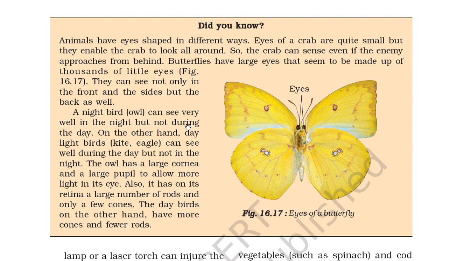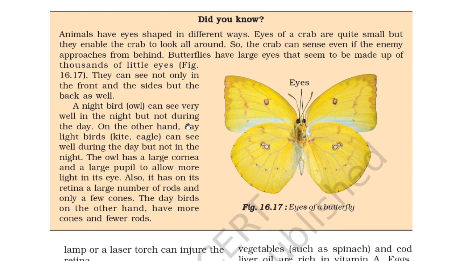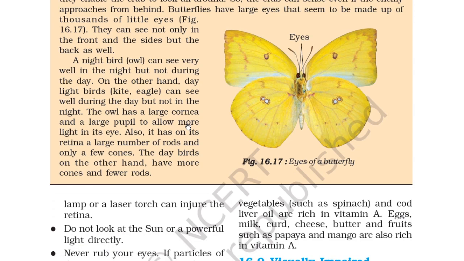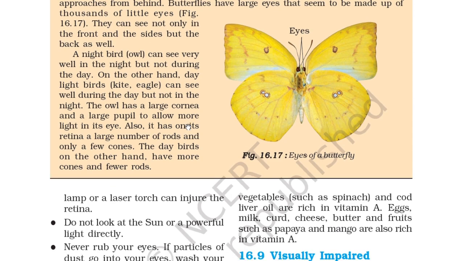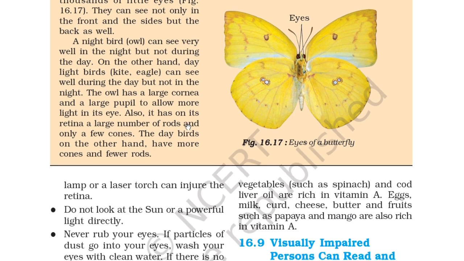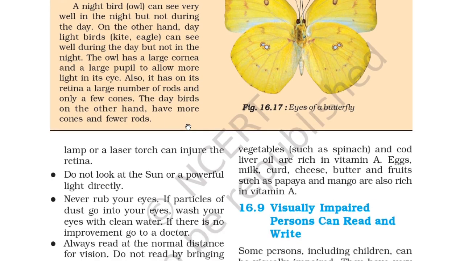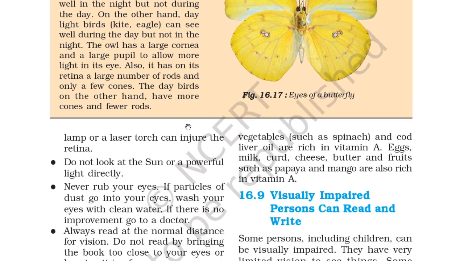So a night bird like an owl can see very well in the night but not during the day. On the other hand, daylight birds like the kite and eagle can see well during the day but not in the night. The owl has a large cornea and a large pupil to allow more light into its eye. Also, it has on its retina a large number of rods and only a few cones. The day birds, on the other hand, have more cones and fewer rods.